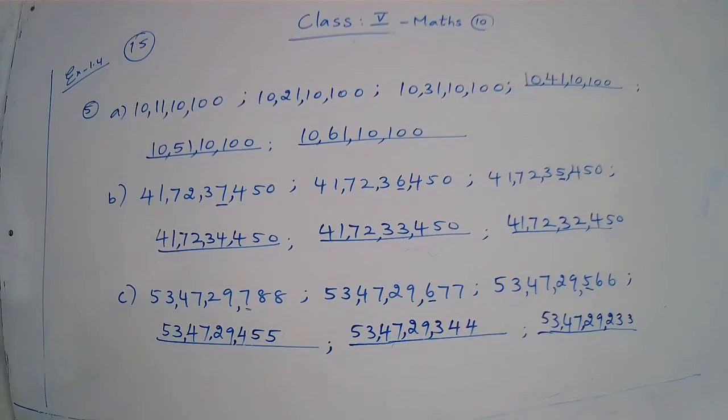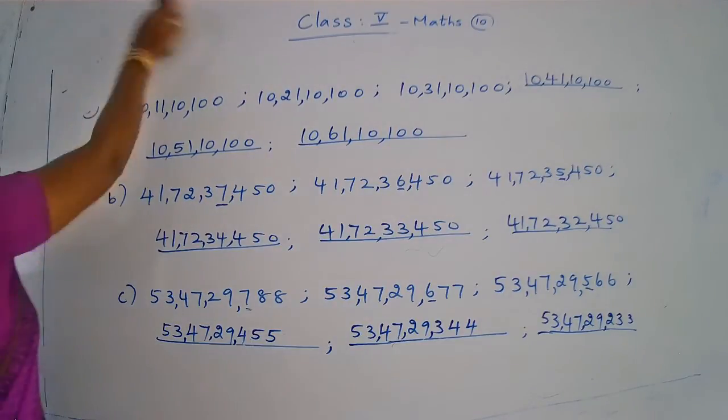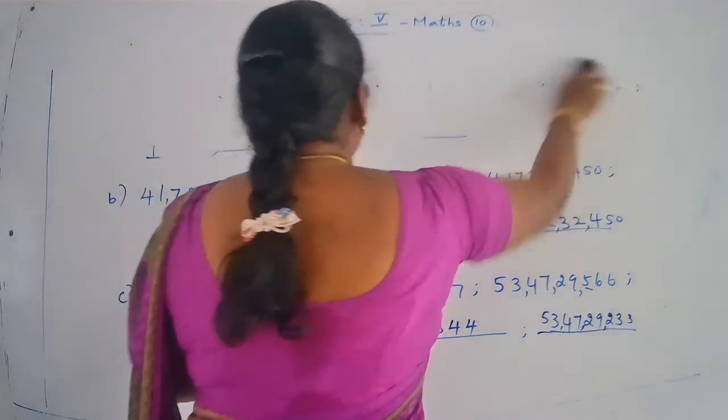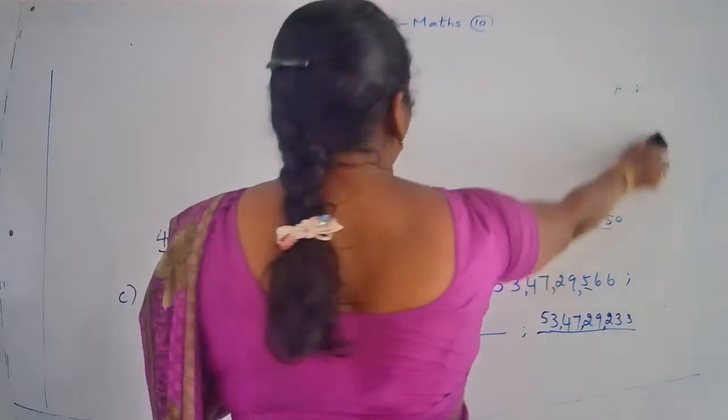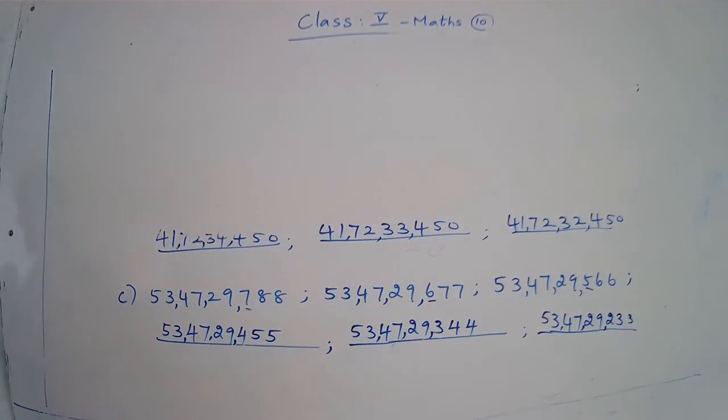What's the number? How will you read? Before reading the number, mark the periods. So now you mark the periods using the Indian system of numeration. Okay, children? After marking the periods, you write the number name. Are you clear? So this is the homework. Your homework question, page number 16.